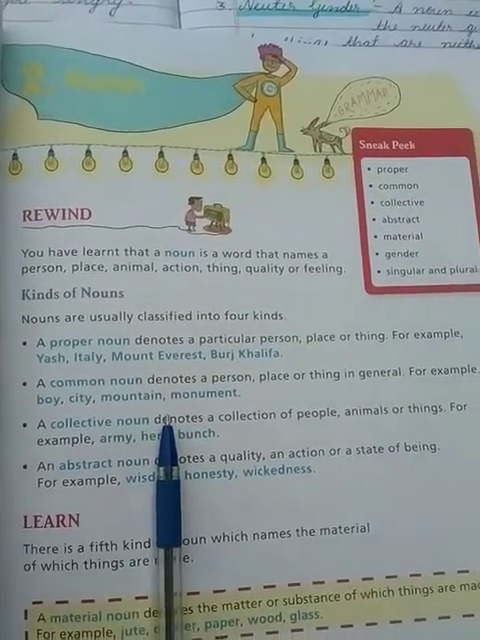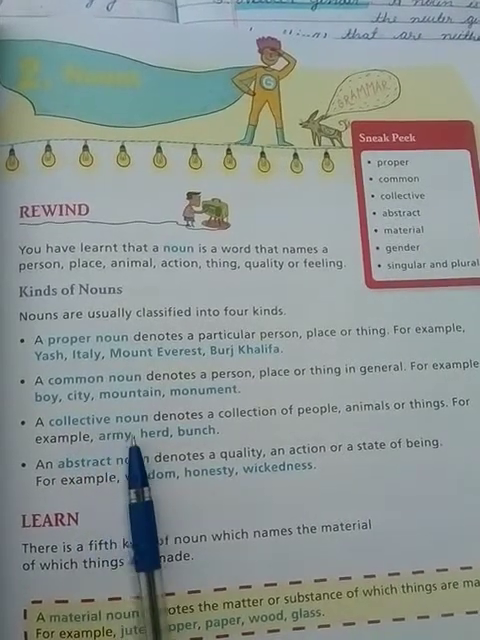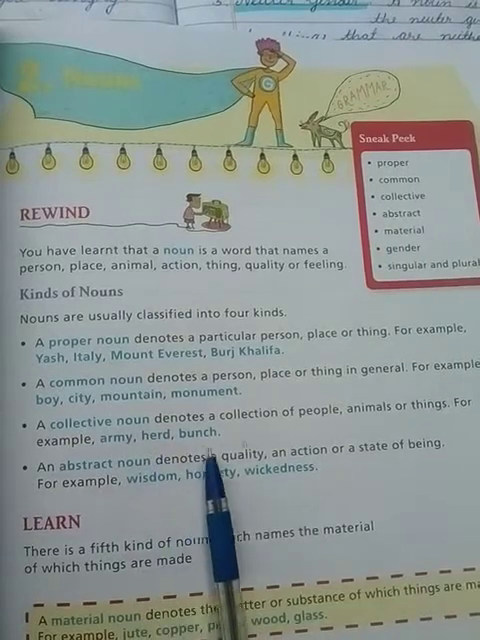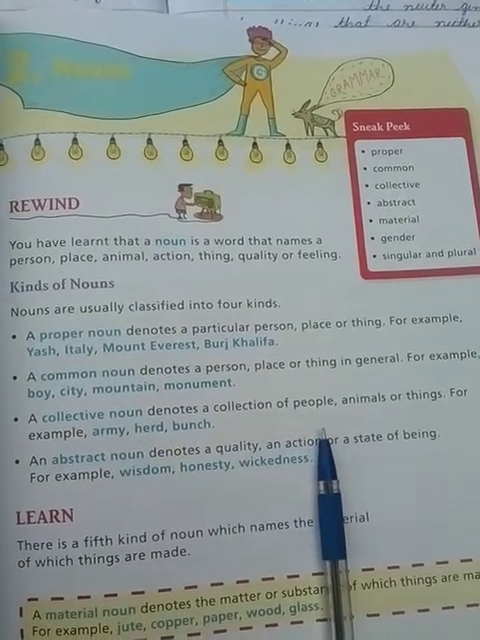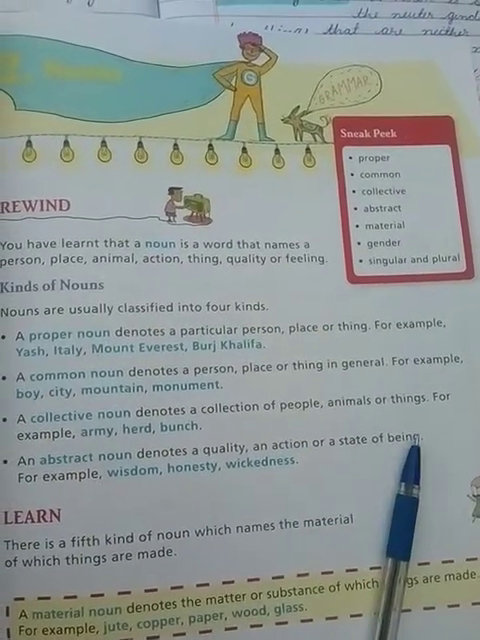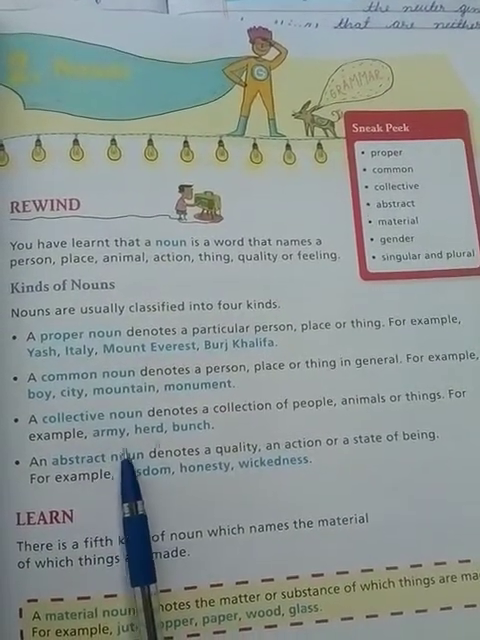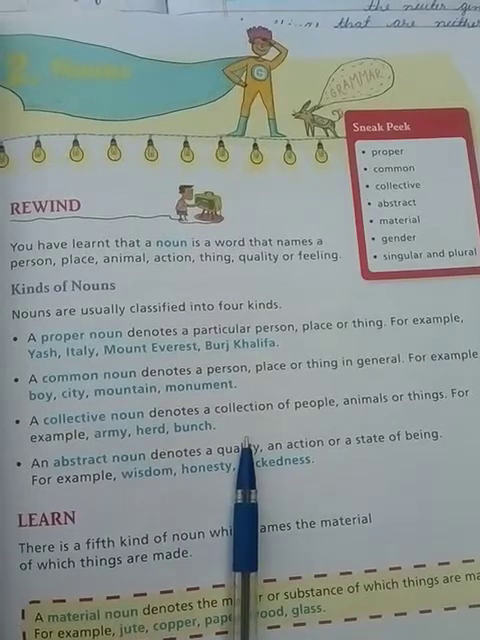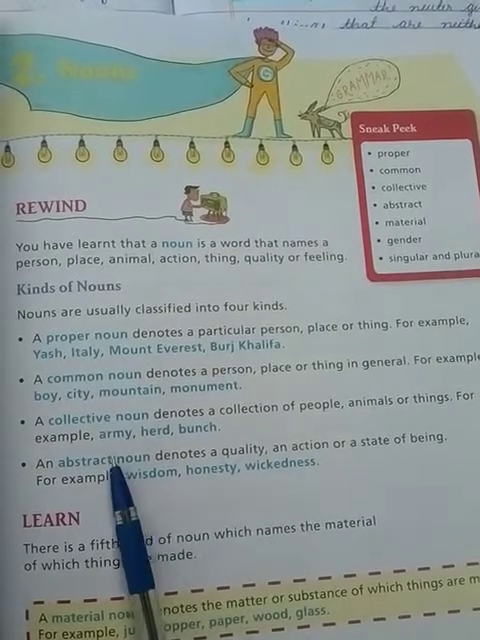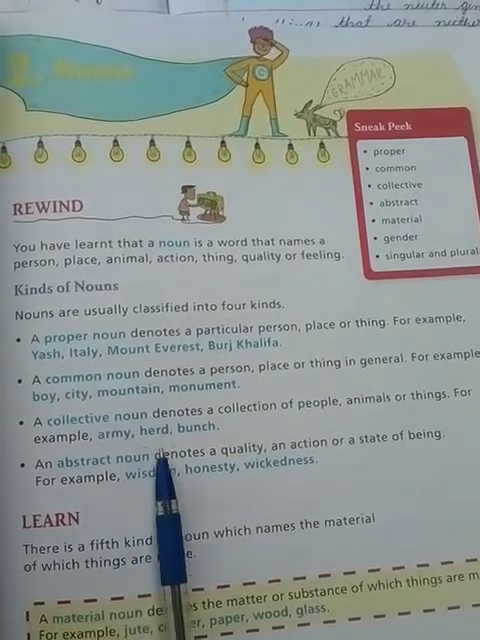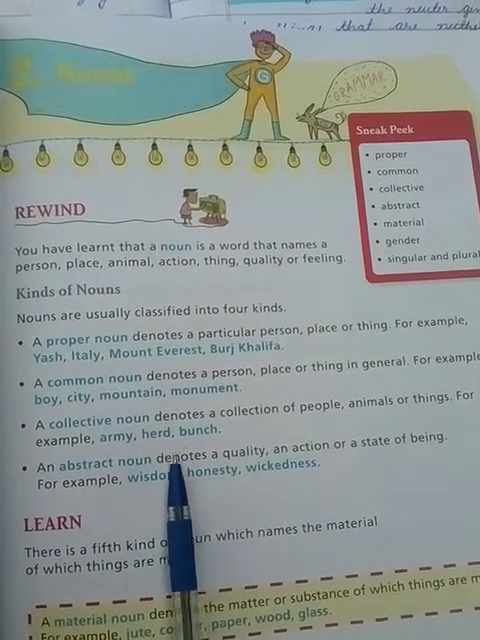The third is the collective noun, which represents a collection. A collective noun denotes a collection of people, animals or things which come in a group. For example, army, herd, bench, class. These are the words which show a collection, and they are called collective nouns.